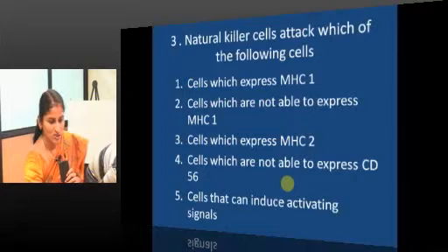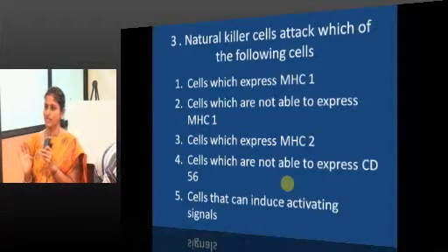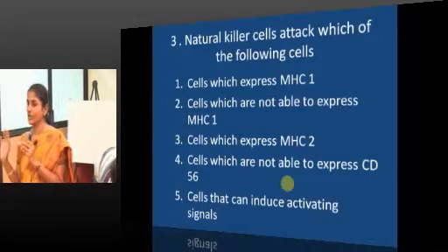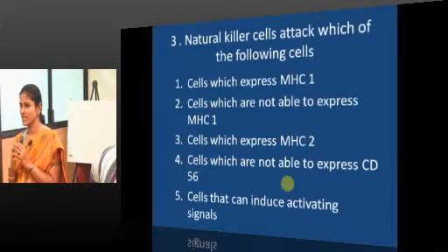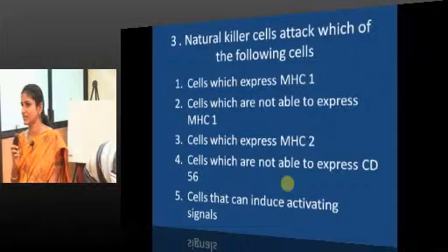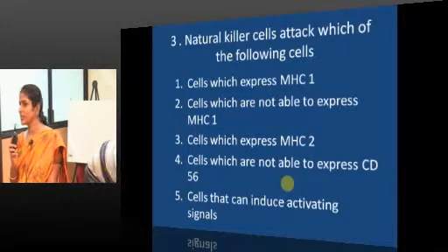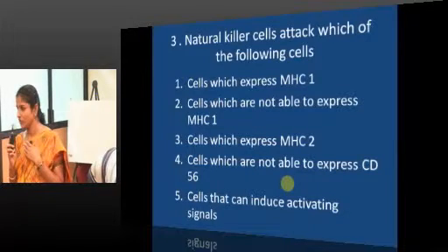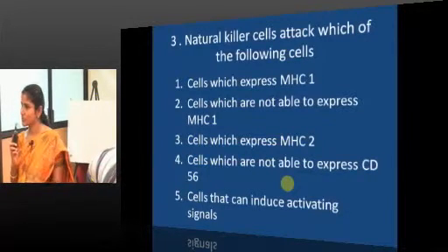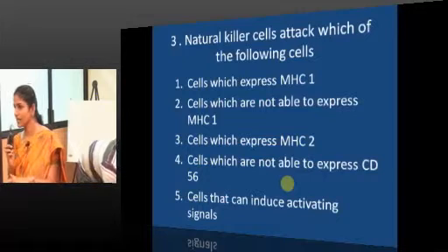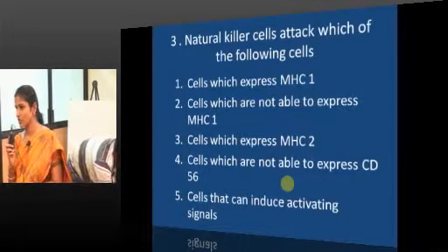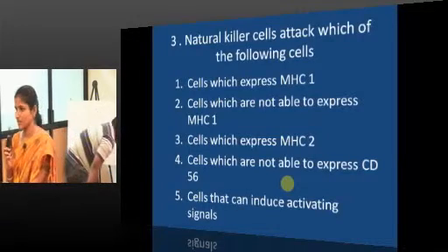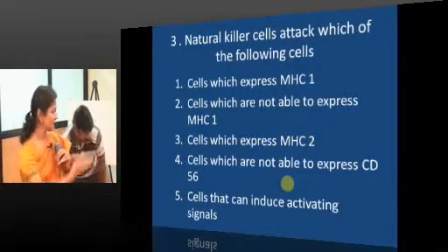So why don't NK cells kill normal cells? What does every nucleated cell express? Viruses infect only nucleated cells, so all native nucleated cells are protected by expression of MHC1. When they get infected, MHC1 expression is lost, and that is why they are taken care of by the immune system. So every normal cell expresses MHC1.